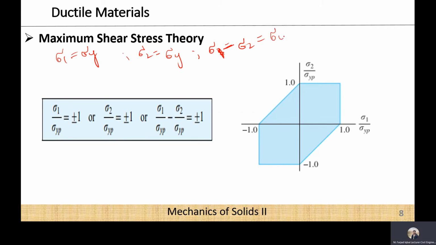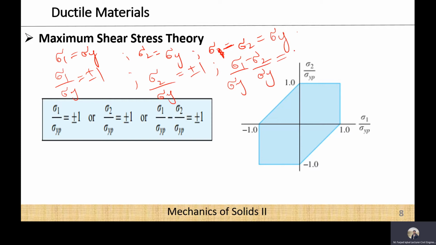So sigma 1 over sigma y is equal to plus minus 1, just like the normal stress theory. Sigma 2 over sigma y is equal to plus minus 1. Sigma 1 minus sigma 2 over sigma y is equal to plus minus 1. So this is the governing equation for this maximum shear stress theory.